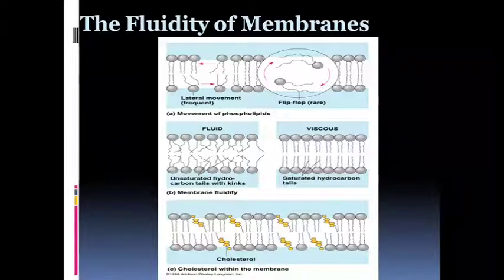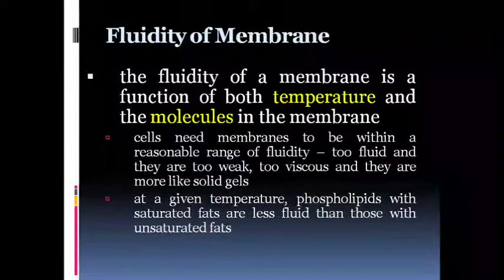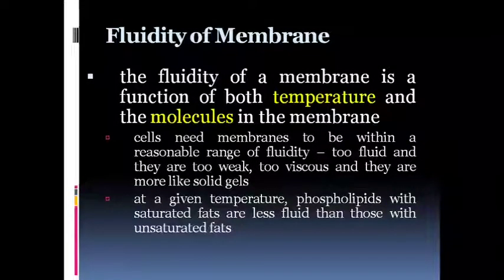In the second figure, membrane fluidity is shown. In the first figure, fluid movement is found and in the other, viscous movement is found. Then with the help of cholesterol, we can see how the membrane becomes a little rigid, which is also seen in the figure. Then the fluidity of the membrane, as we have said, depends on the type of the molecules and the temperature of the environment.